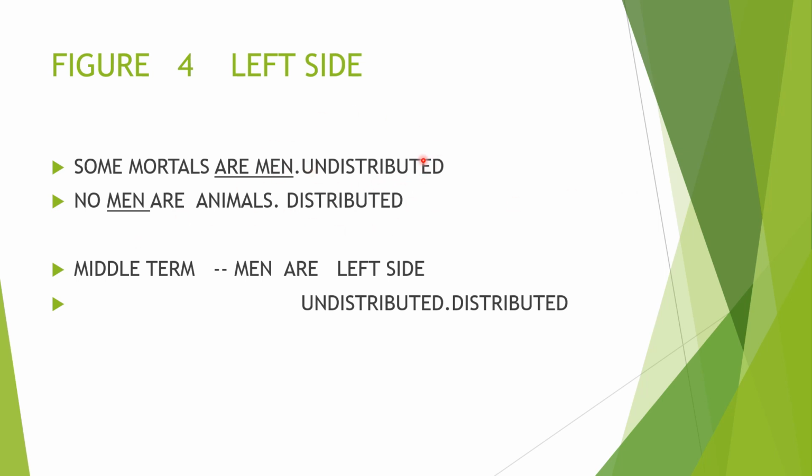And we can see the distributions also here. Undistributed and distributed can be seen here. So the 4 figures are over here. It is easy to keep in mind which is which: which comes right, which comes at the end, which comes at the front, like that we can see.